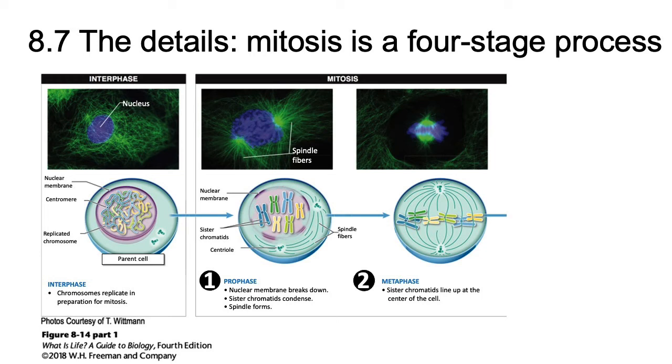After condensing, the pairs of sister chromatids line up at the cell's center, pulled by the spindle fibers attached to a disc-like group of proteins called a kinetochore that develops on the centromere of each pair. At the end of metaphase, all the chromatid pairs are lined up in orderly fashion, straddling the center in a single-file congregation that is called the metaphase plate. The chromatids are at their most condensed during this part of mitosis.